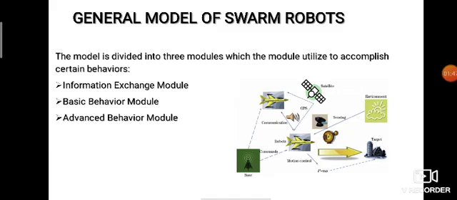General model of swarm robots. Basically, there are three types of models which are used to accomplish certain behaviors. First one, information exchange model; second one is basic behavior model; and third one is advanced behavior model.